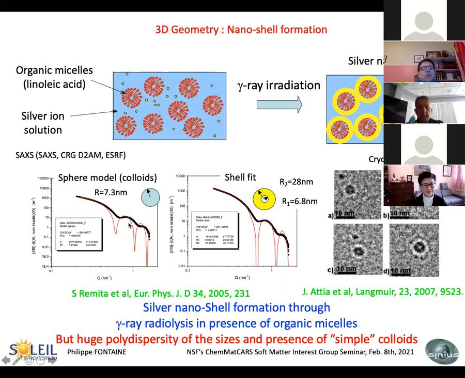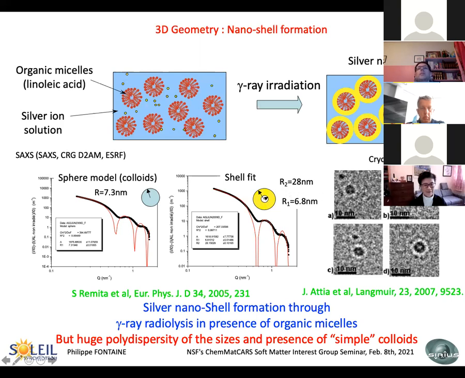So we have this spectrum here, which is fitted on this figure with simple colloids, and the fit does not work very well, or with a shell, which is this time a little bit better, but here we have a lot of polydispersity. So the radius, more or less, is 6.8 nanometers inside, and the external radius of the shell is 28 nanometers.